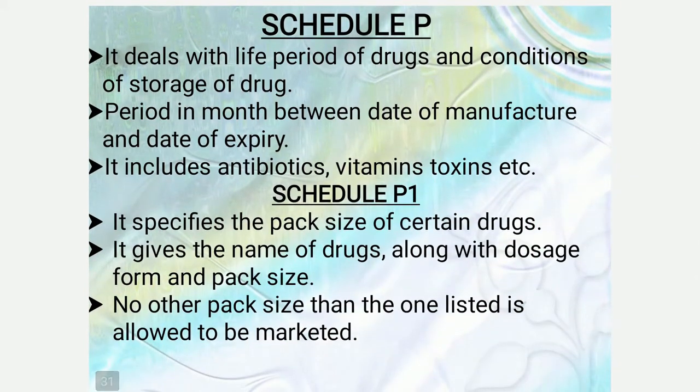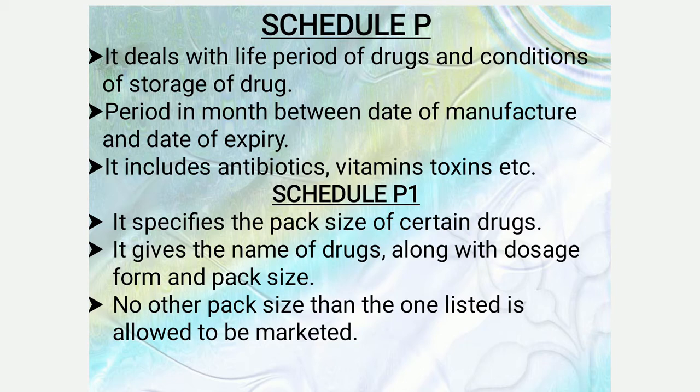Next one is the Schedule P. As we discussed before, it deals with the life period of drugs and conditions of the storage of the drugs. The period in months between the date of manufacture and the date of expiry has to be noted. It includes the antibiotics, vitamins, toxins, etc.